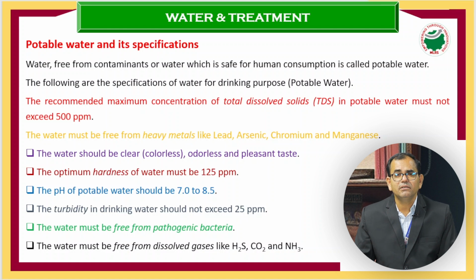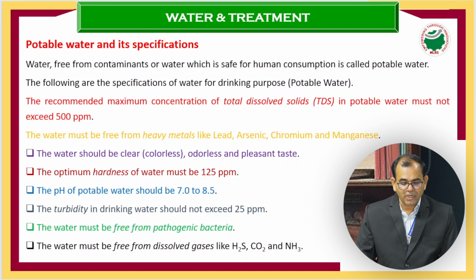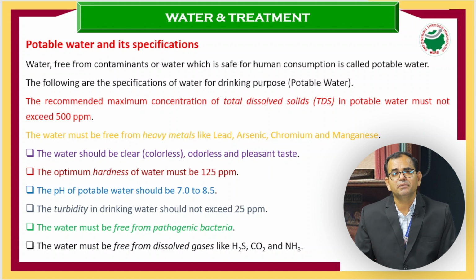There are certain specifications for drinking water. What are the specifications? The first one is TDS, total dissolved solids. TDS should be less than 500 ppm. The second thing is that there should not be any carcinogenic or harmful metals like arsenic, lead, manganese, chromium. All these metals should not be in the drinking water. And the color should be clear, odorless, with a pleasant taste.